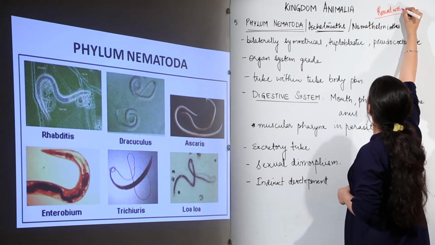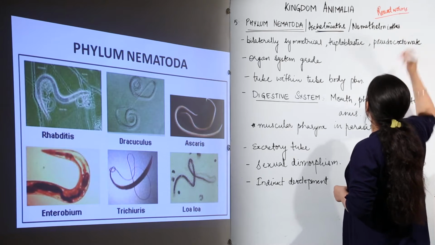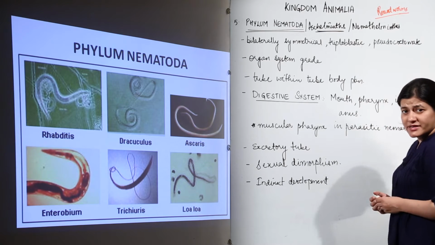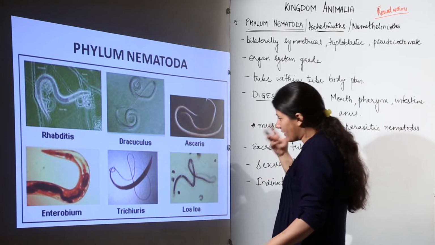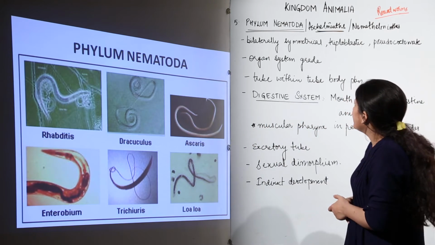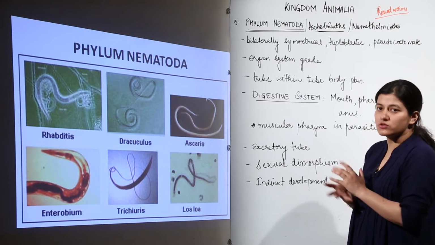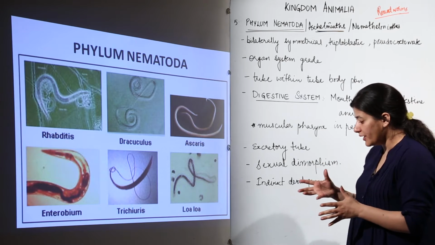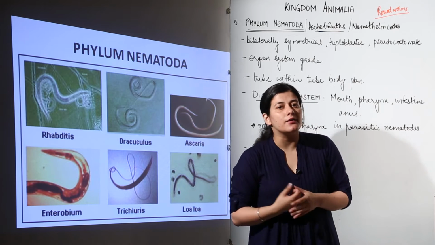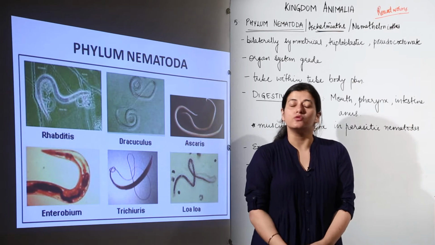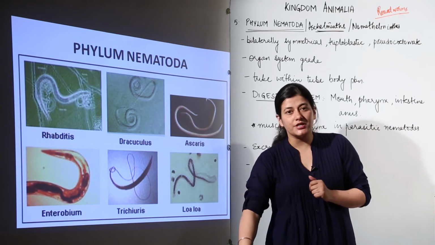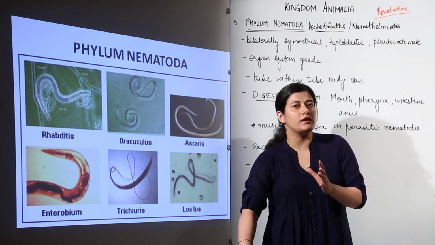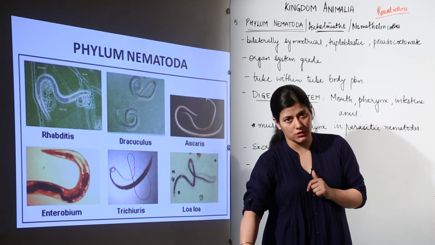In the same way, they are going to be mostly parasitic. Parasitic on plants, parasitic on animals. The Platyhelminths were more parasitic on animals. These could be parasitic on plants as well. And most of them are microscopic. We have almost 13,000 species in Platyhelminths and almost 15,000 species of nematodes. But one thing I need to tell you, these are probably the most abundant animals on earth.